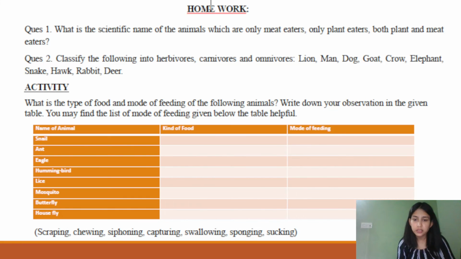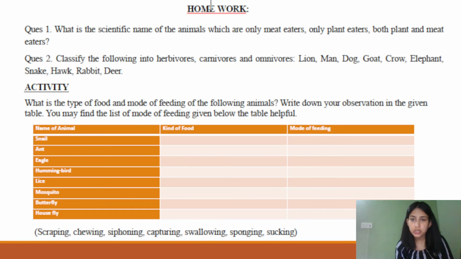After that, the activity is: what is the type of food and mode of feeding of the following animals? Write down your observation in the given table. You may find the list of modes of feeding given below the table helpful. The animals are snail, ant, eagle, hummingbird, mosquito, butterfly, and housefly. You will find the kind of food they eat and the mode of feeding they use. So these are the different activities we'll have to do.